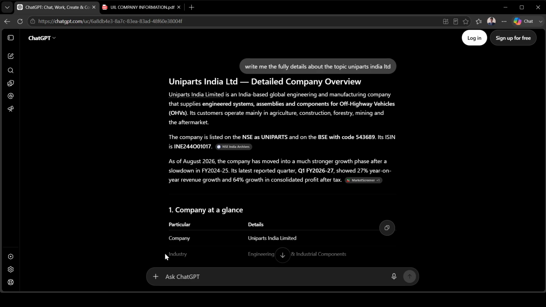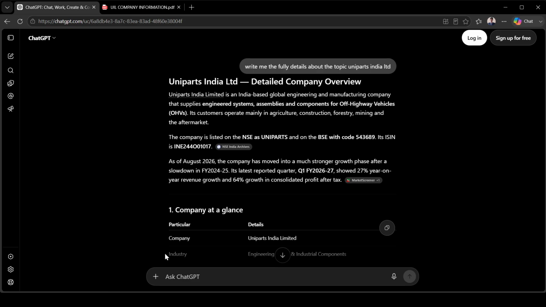Uniparts India Limited is an Indian-based global engineering and manufacturing company that supplies engineering systems, assemblies and components for off-highway vehicles. These customers operate mainly in agriculture, construction, forestry, mining, and aftermarket. The company is listed on NSE as Uniparts, and on BSE with code 534.